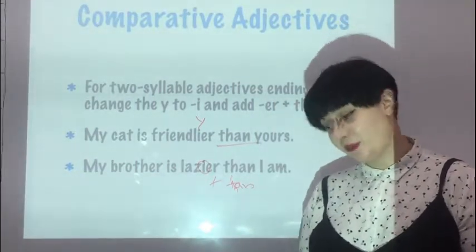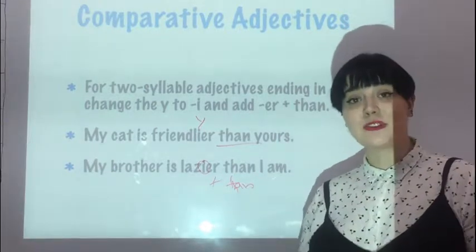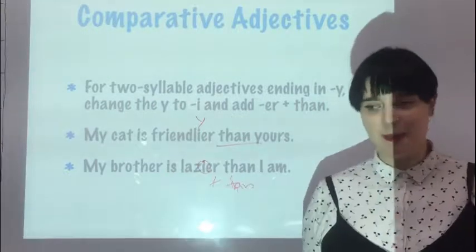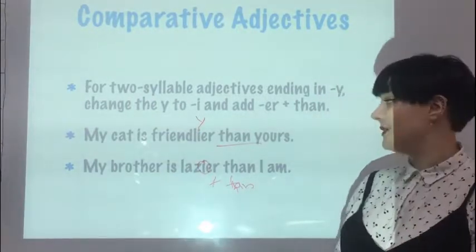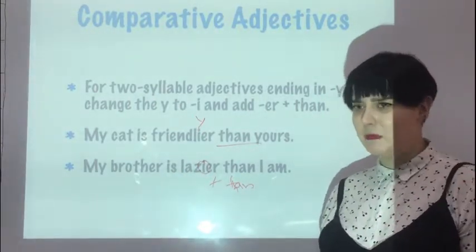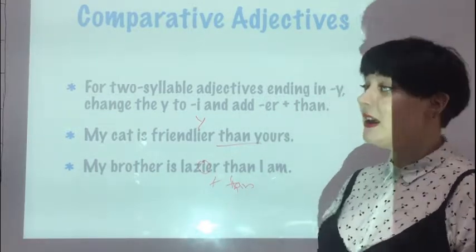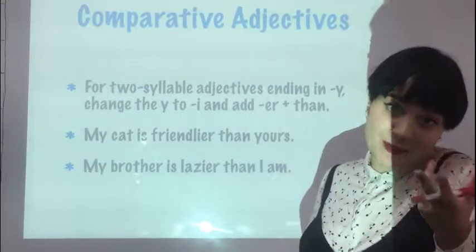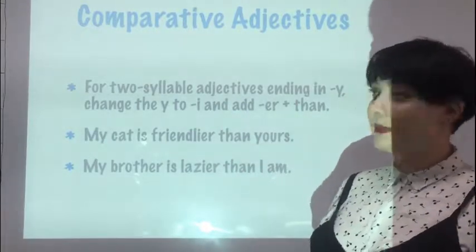Or my cat is friendlier than yours. Let's say you go to your friend's house and your friend's cat keeps scratching you, keeps biting you, and it's very pretty. So you can say, I mean, your cat is pretty, but my cat is friendlier than yours. My cat doesn't scratch you to death. So you compare two things with two-syllable adjectives.